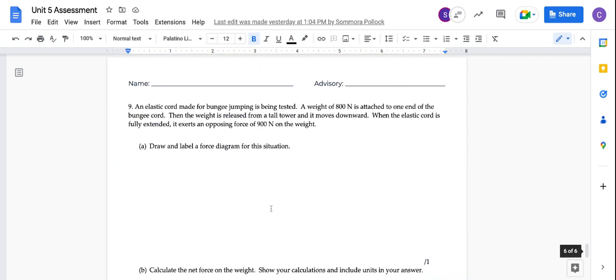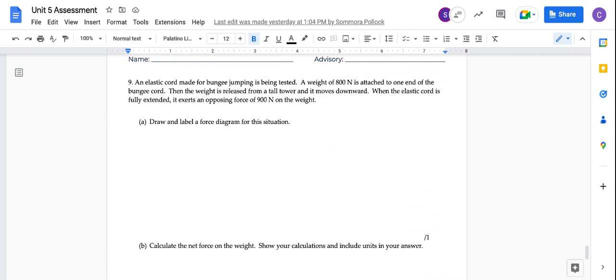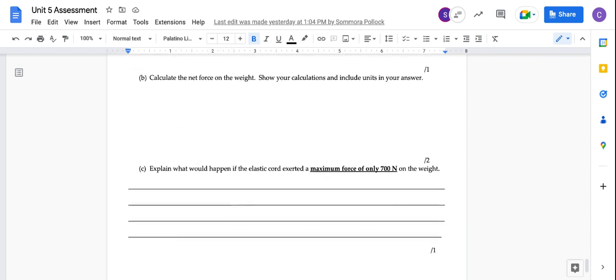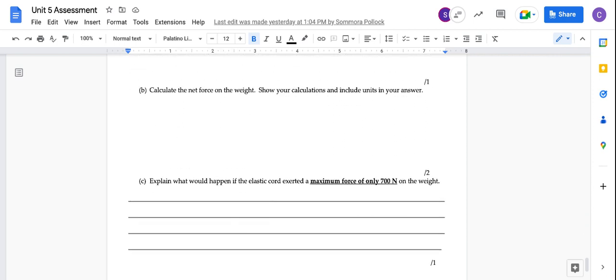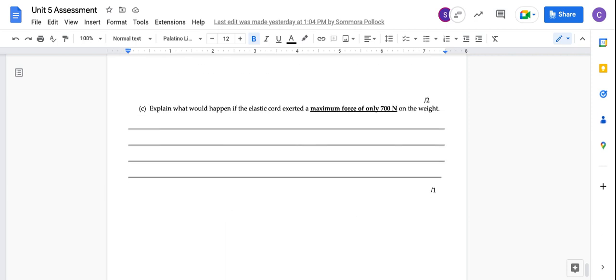9. An elastic cord made for bungee jumping is being tested. A weight of 800 newtons is attached to one end of the bungee cord. Then the weight is released from a tall tower and moves downward. When the elastic cord is fully extended, it exerts an opposing force of 900 newtons on the weight. A. Draw and label a force diagram for this situation. B. Calculate the net force on the weight. Show your calculations and include units in your answer. C. Explain what would happen if the elastic cord exerted a maximum force of only 700 newtons on the weight.